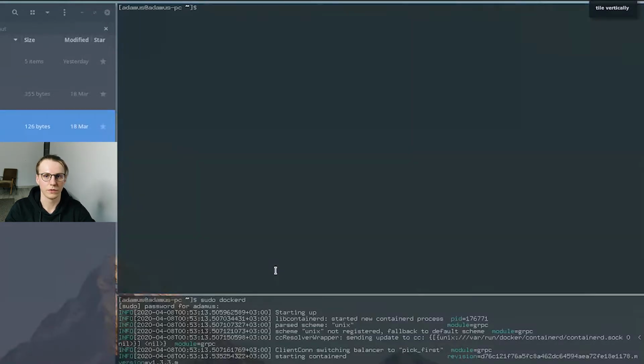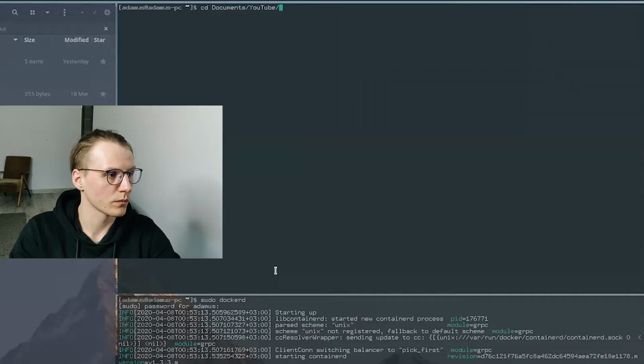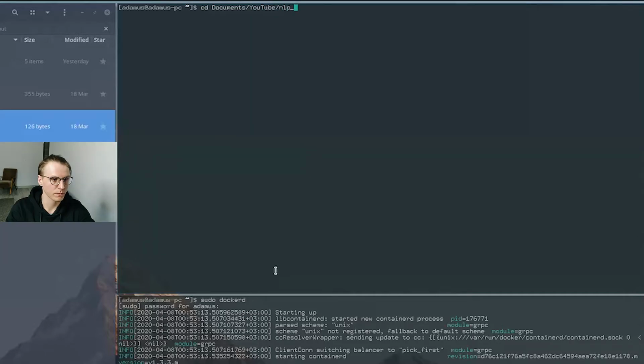So you just change directories to the one that the API is. So I'm in the directory, just checking if the Docker file is there.